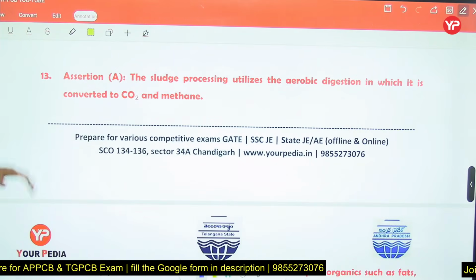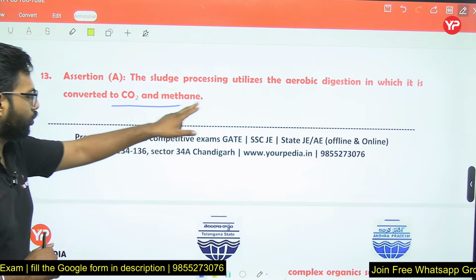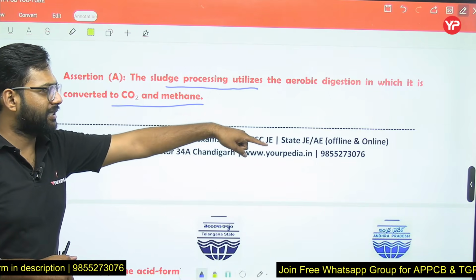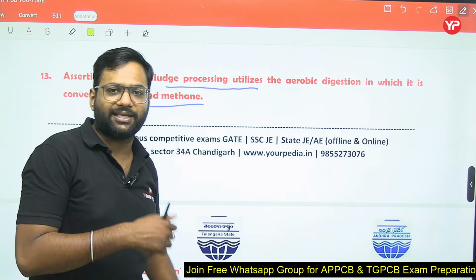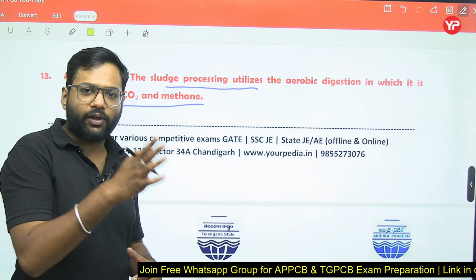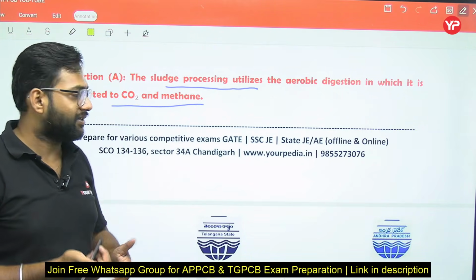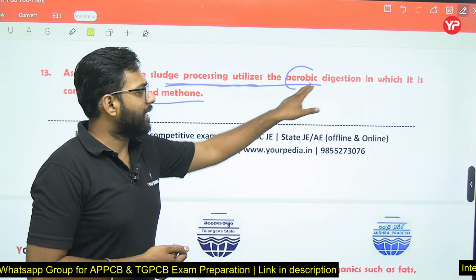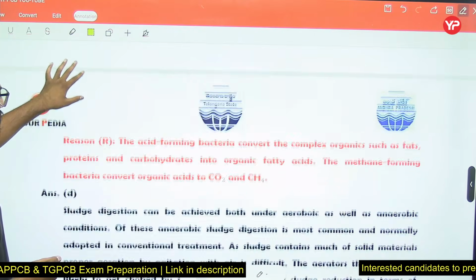The sludge processing utilizes the aerobic digestion in which it is converted to CO2 and methane. Now we know the end product of anaerobic digestion is acid, alcohol, gases, while the end product of aerobic digestion is carbonate, sulfate, nitrate, like this. So this statement is wrong.